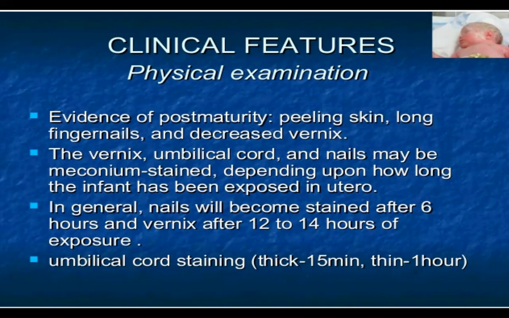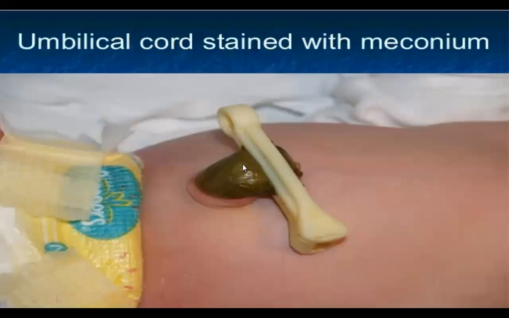Depending upon how long the infant has been exposed in utero, the symptoms are going to be shown. In general, nails become stained after 6 hours and vernix after 12 to 14 hours of exposure. And the umbilical cord becomes stained with meconium within 1 hour. That's what we are going to see.